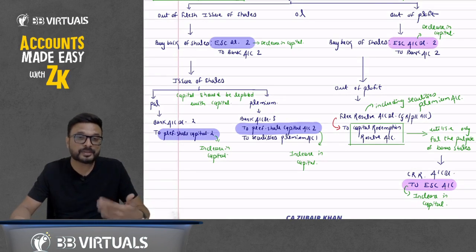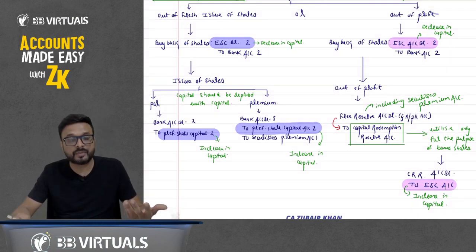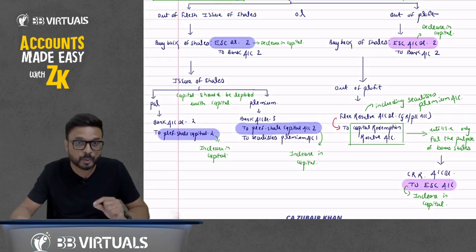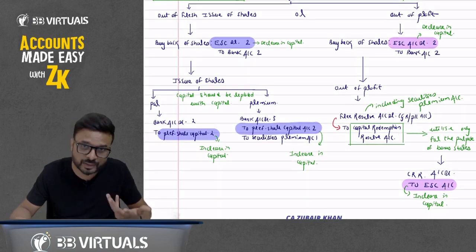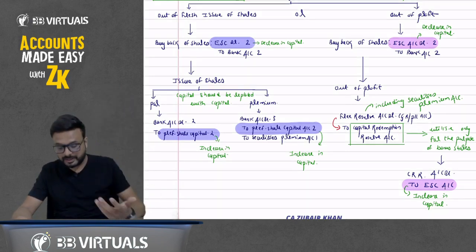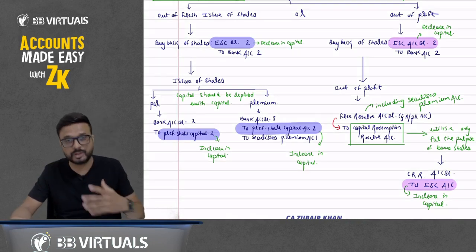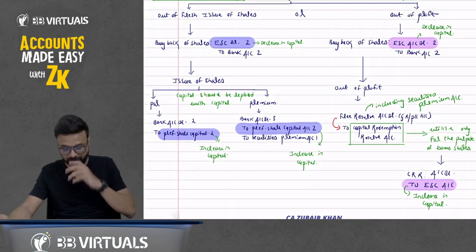So there is no replacement of capital with capital. Yes, I agree. But this capital redemption reserve will convert into equity shares only when, because the CRR account can be utilized only and only for the purpose of what? Bonus issue. So later on in future, this capital redemption reserve will be converted into equity share capital, because we issue only bonus shares out of the CRR account.